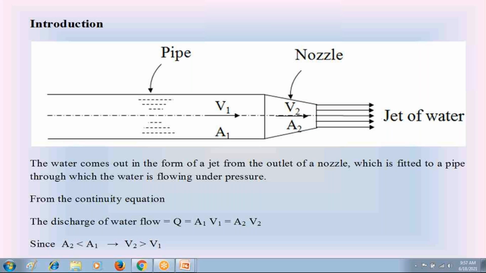Before going to discuss the impact of water jet, I am going to discuss with you the mass of water jet, or the weight of water jet, coming out from the nozzle per second. Per second, how much mass of water jet is coming out from the nozzle? What is the equation to calculate the mass of water jet coming out from the nozzle? First we will discuss that mass of water jet coming out from the nozzle. Then we will discuss what is meant by the impact of water jets in this part 1 of unit 3.